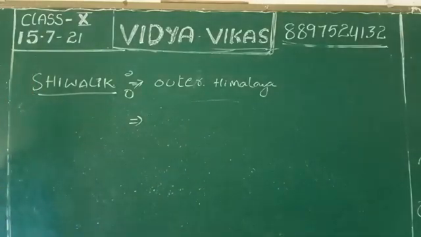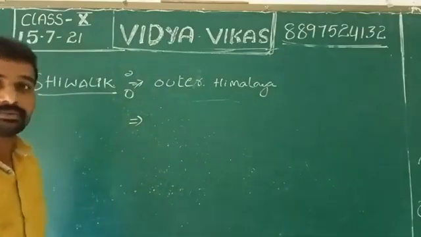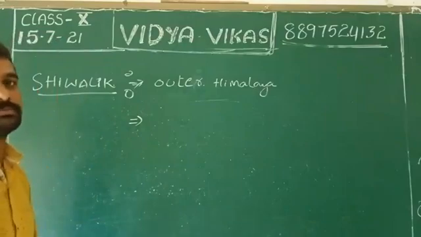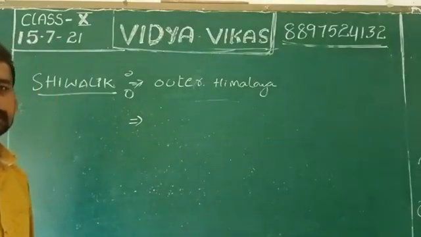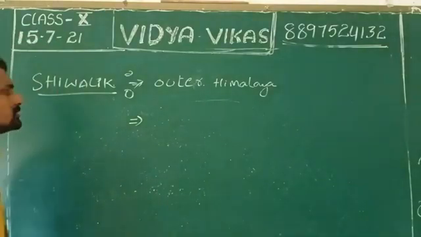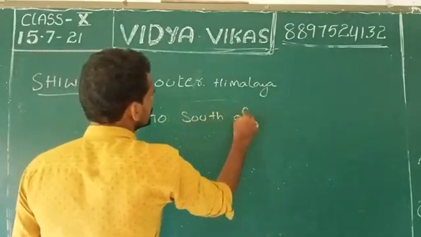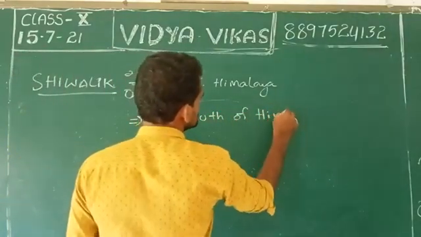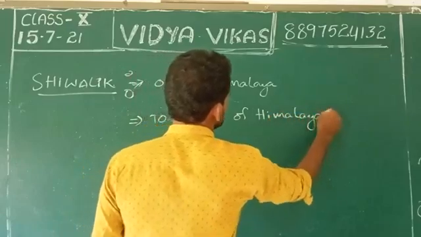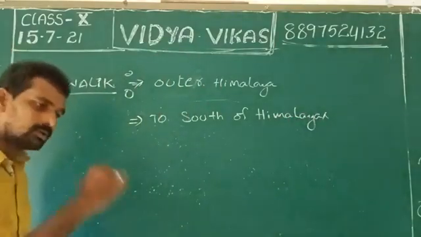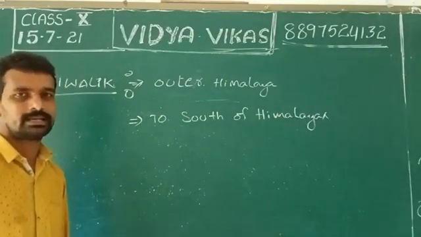Next, the location of Shivalik. Where is the Shivalik in Himalayas? The Shivalik is to the south of all Himalayas. It is the very last, a very low place among all Himalayas.